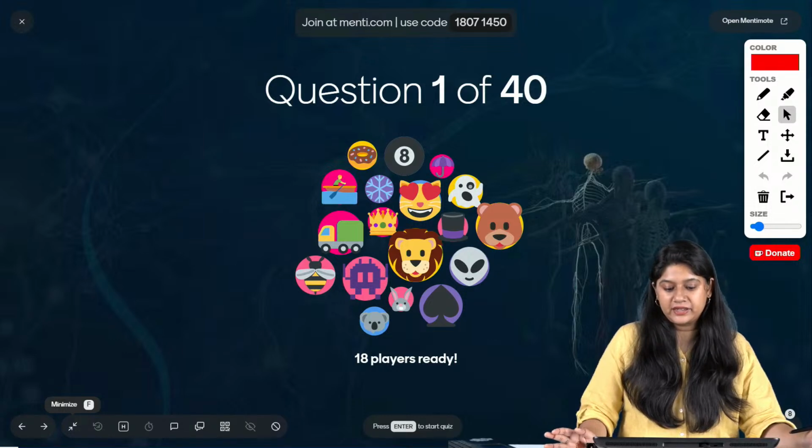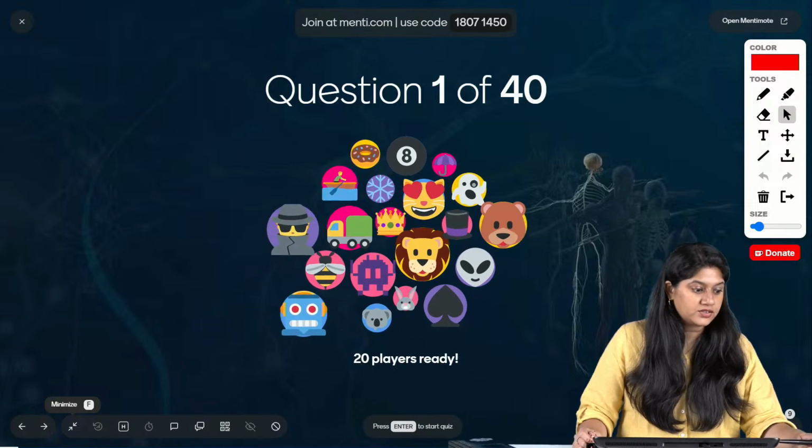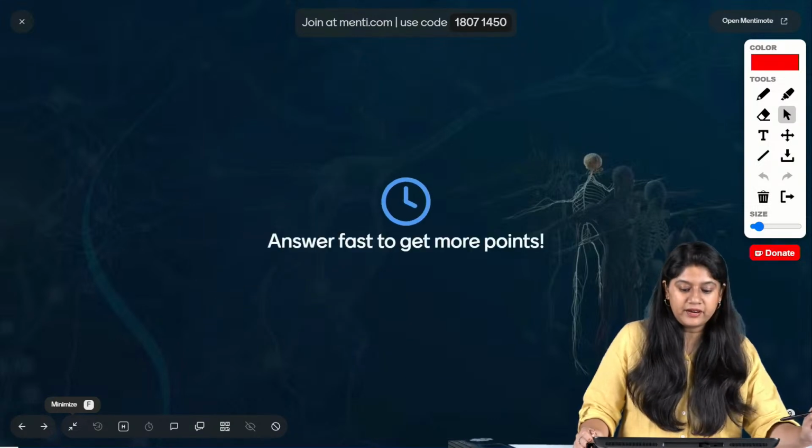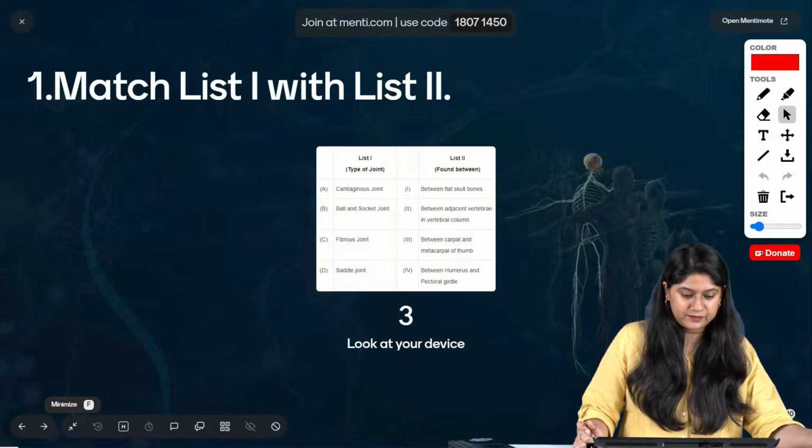We will look at the first question. The first 10 questions are from the locomotion and movement chapter. So let's take a look over here. Here is the first question, and all the best. We have 45 seconds. You have to pick the correct answer, and the faster you vote, the more points you will get. Here we have to match list 1 and list 2.